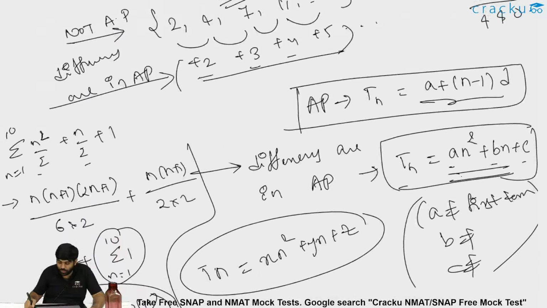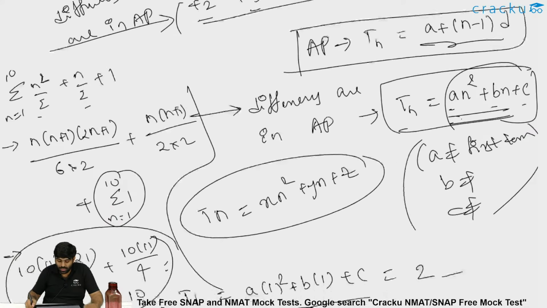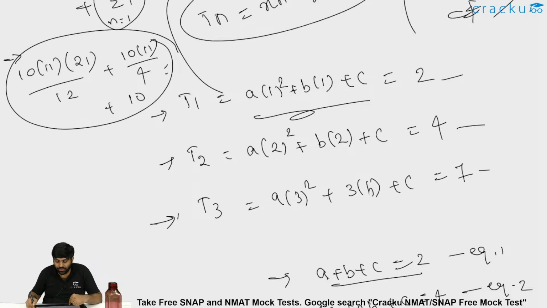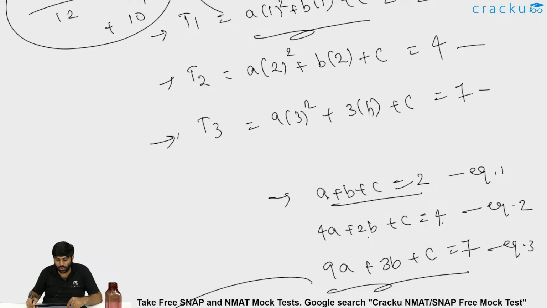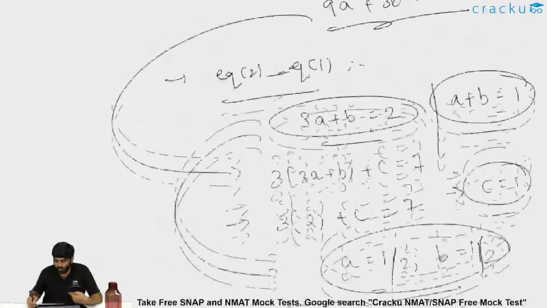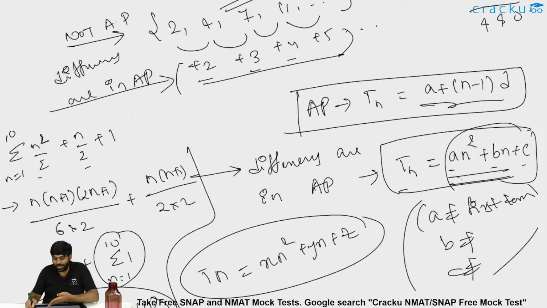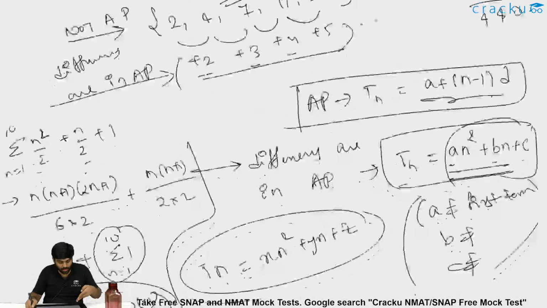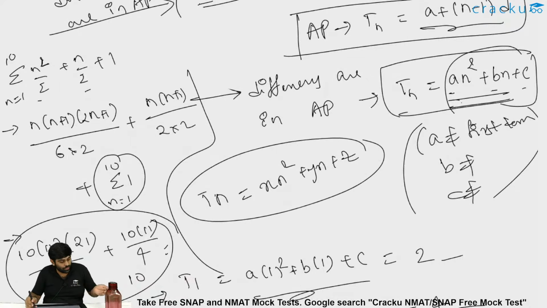So if someone would have not known this, when differences are in AP instead of the direct terms, then that particular thing will be in a quadratic form, an square plus bn plus c, where ABC has to be figured out on our own by using these equations given different terms. By substituting n equal to 1, 2, 3, given 3 different terms, 3 equations, we will solve for ABC. We get ABC, then we will write Tn as n square by 2 plus n by 2 plus 1. But the Sn is what we are interested in.